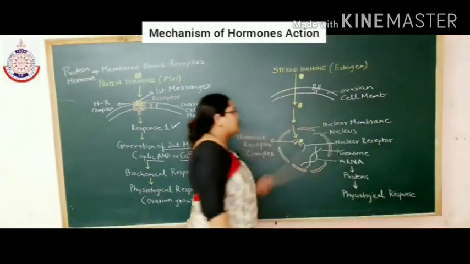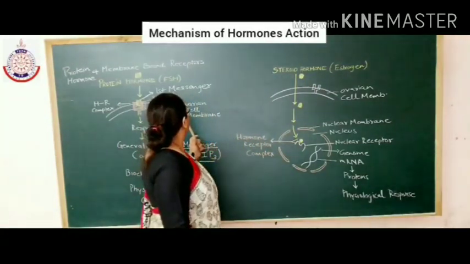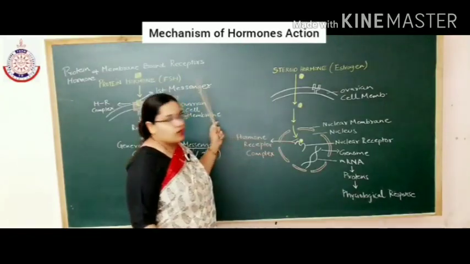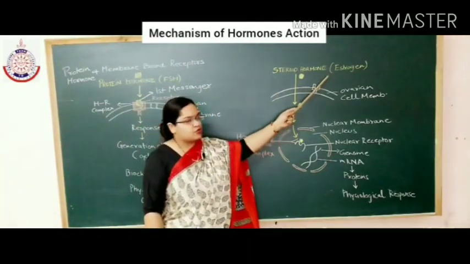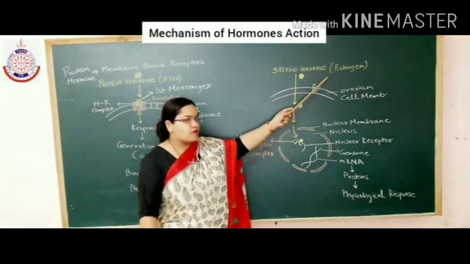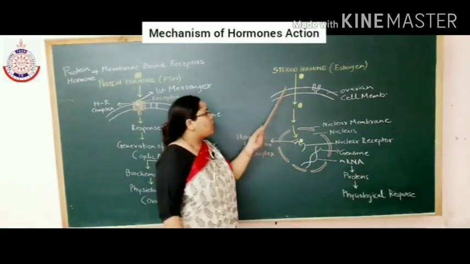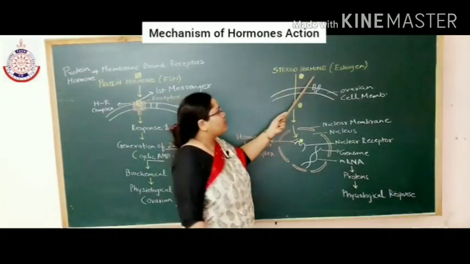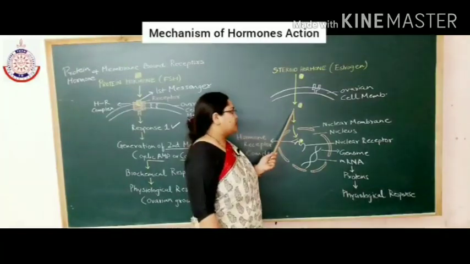I am taking the same example of ovary only to help you understand the difference between protein hormone and steroid hormone. So the steroid hormone, for example estrogen, because it is made up of lipid, directly enters inside the cell membrane, or you can say it directly enters inside the target cell.